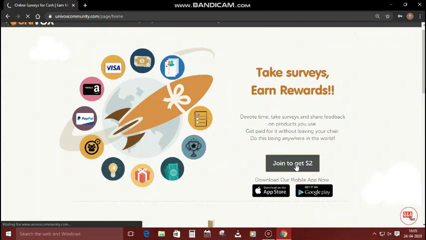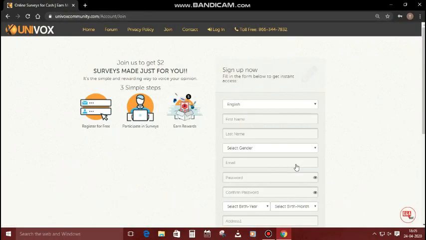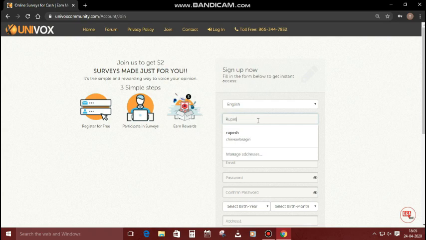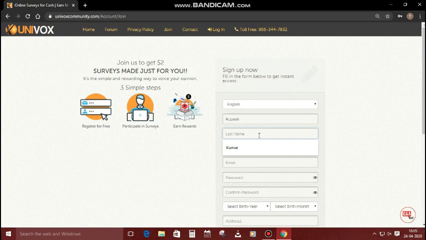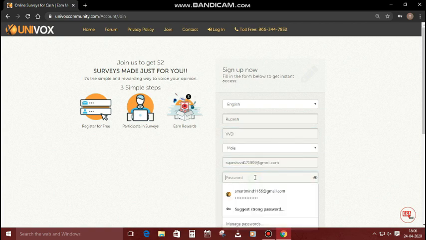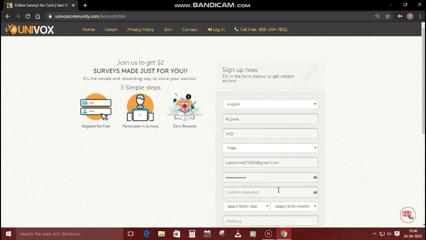Next, if you are new to this website, it means you want to join. You want to provide all information about you. Select the language, enter your name. Next, provide the last name. Select the gender. Enter your email. Next, provide a password for your account. Next, confirm the password which you entered above.